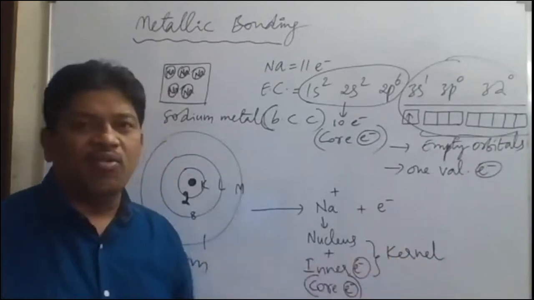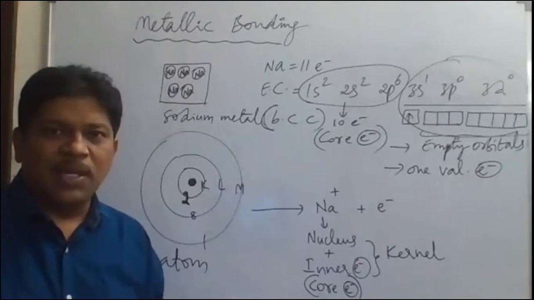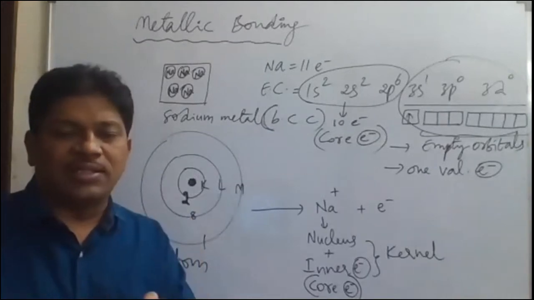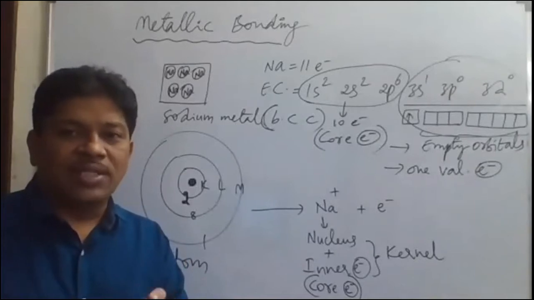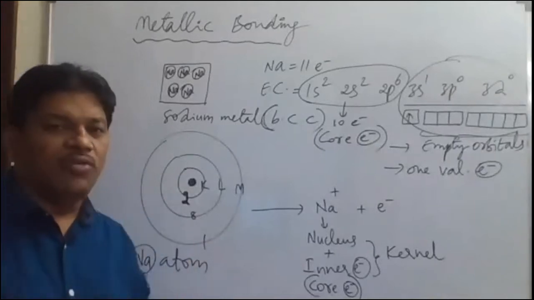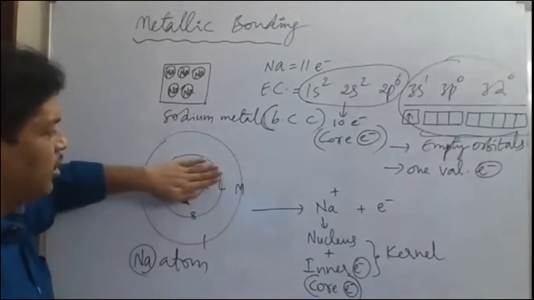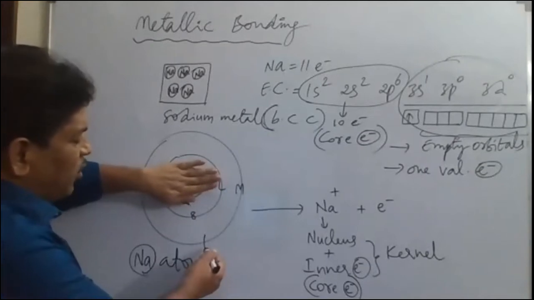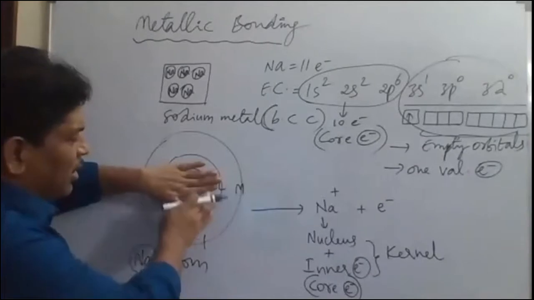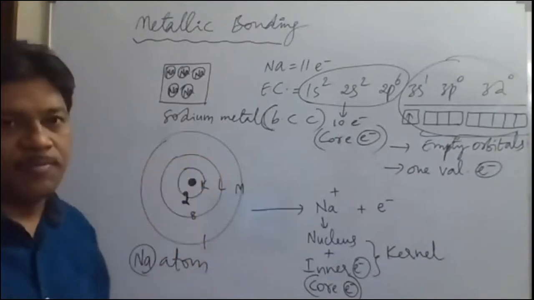Kernel. Kernel means what? The nucleus plus the core electrons together are known as the kernel. So how can the sodium atom be divided into two parts here? The first orbit, the second orbit, and the nucleus together are the kernel, and the one electron of the outermost orbit is the valence electron. So one valence electron, and this kernel we have to imagine.